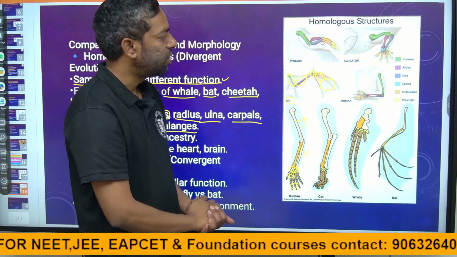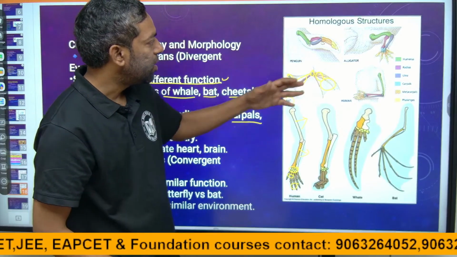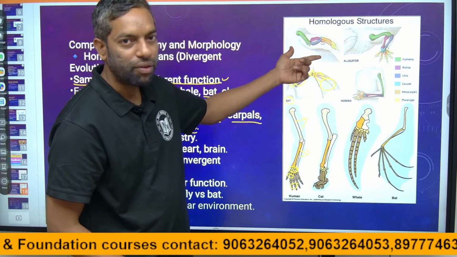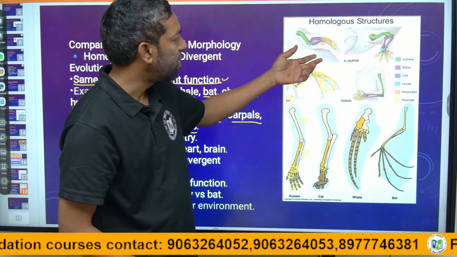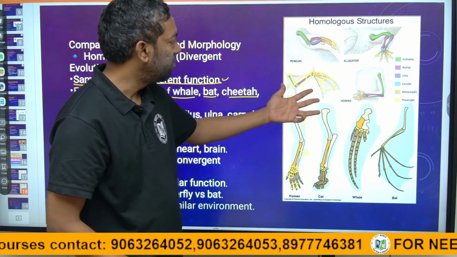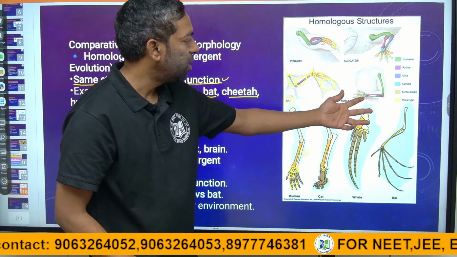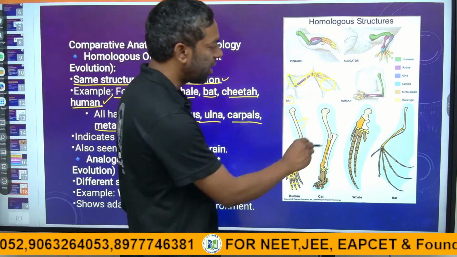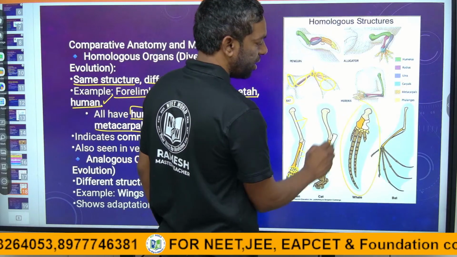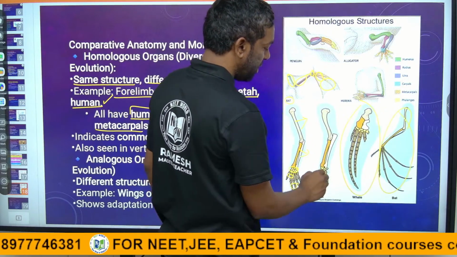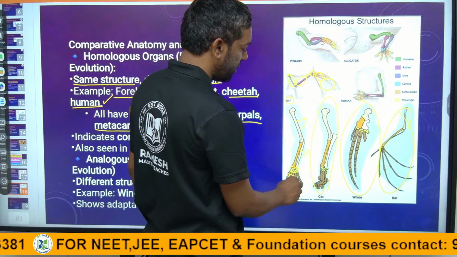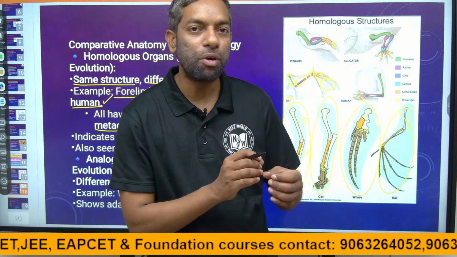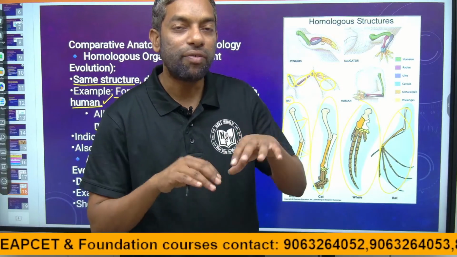Homologous: these parts are in the bat and whale, and the penguin also in the water, and the bat and human are the same. This is the whale, this is the bat, this is the cat, and this is the human. Look, the same structure is there, homo means same structure, but the function is different.